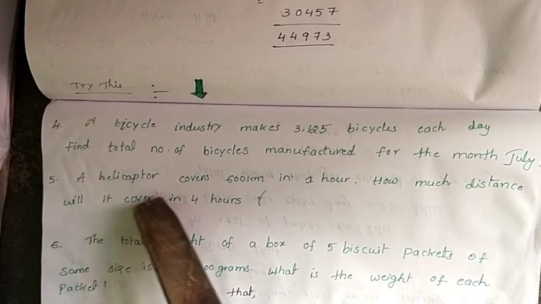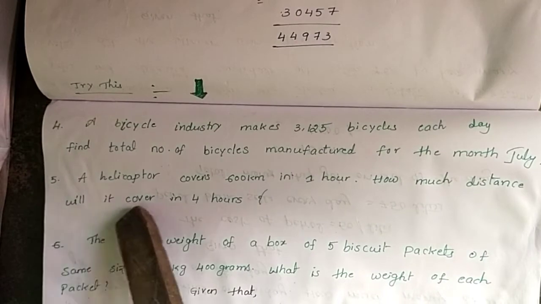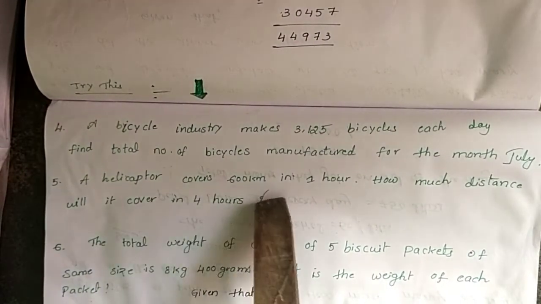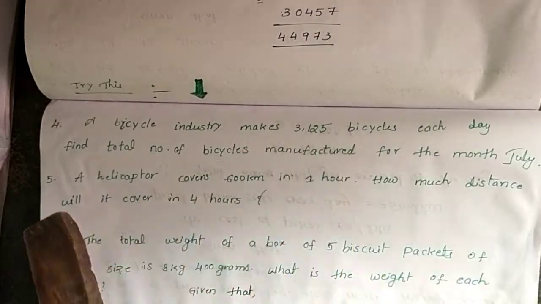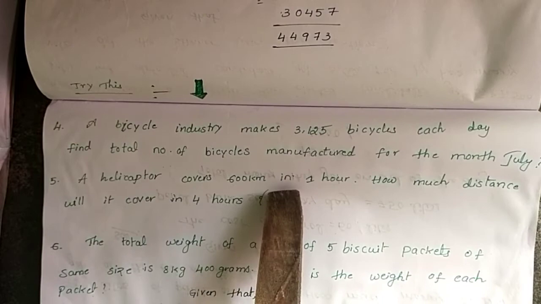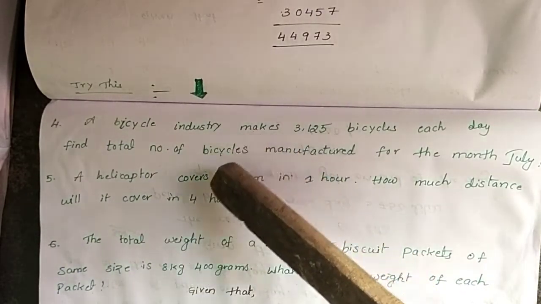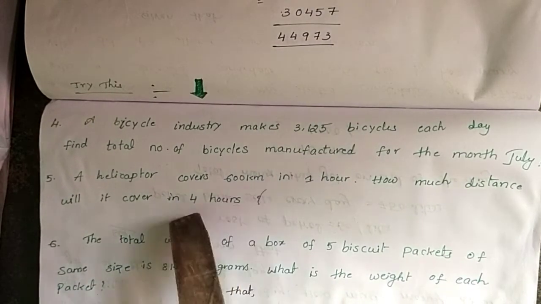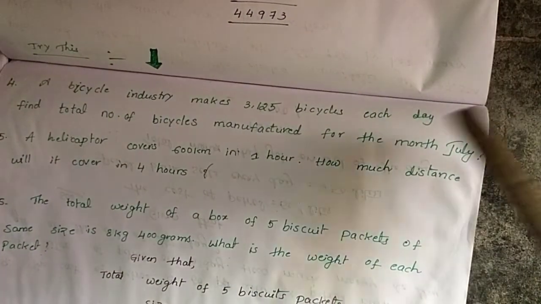Next, a helicopter covers 600 kilometers in 1 hour. How much distance will it cover in 4 hours? See, the helicopter covers, in 1 hour, 600 kilometers. Then 4 hours means 600 into 4. Write the working steps and do it. Multiply only. 600 into 4. Next.